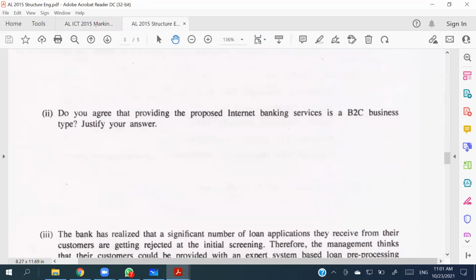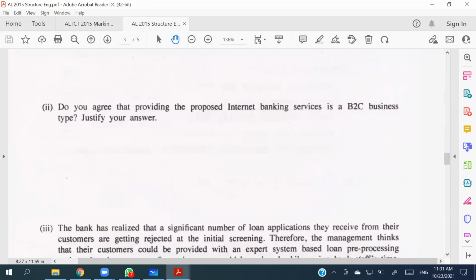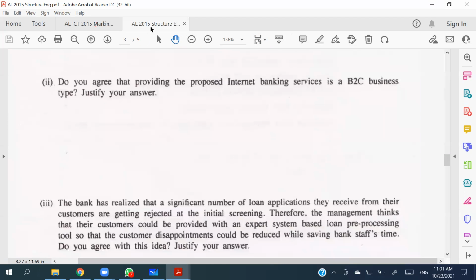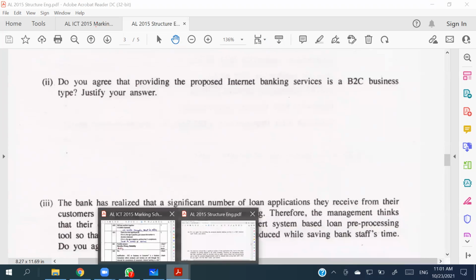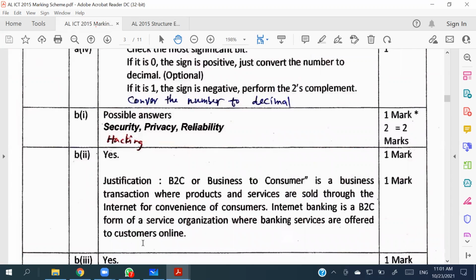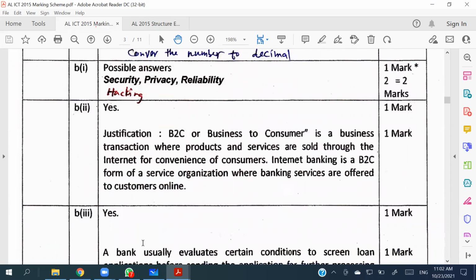And in the second part, they are asking, do you agree that providing the proposed internet banking service is a B2C business type? Justify your answer. So we can say it is a B2C because the bank is the business and the customer is a consumer, right? So it is an online service or electronically provided service by the bank to its consumers. So you can take it as B2C. Again, 2 marks is given.